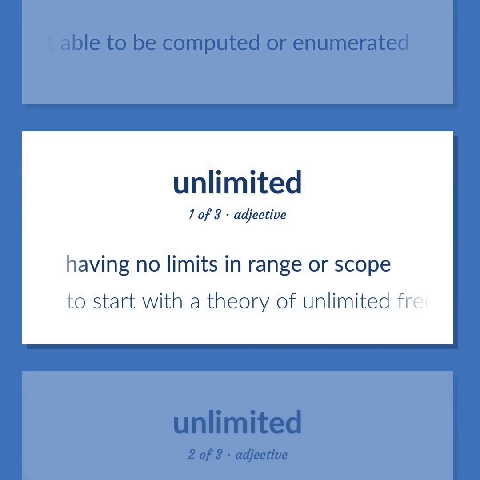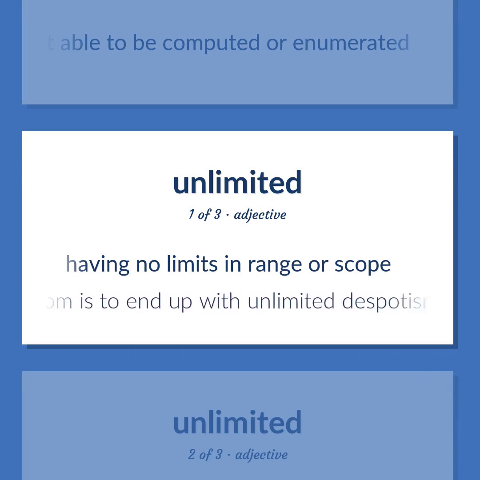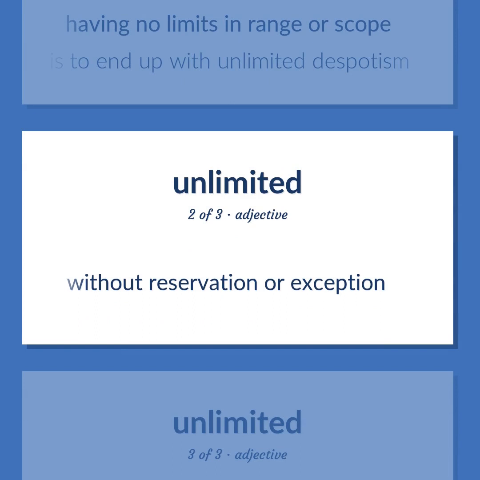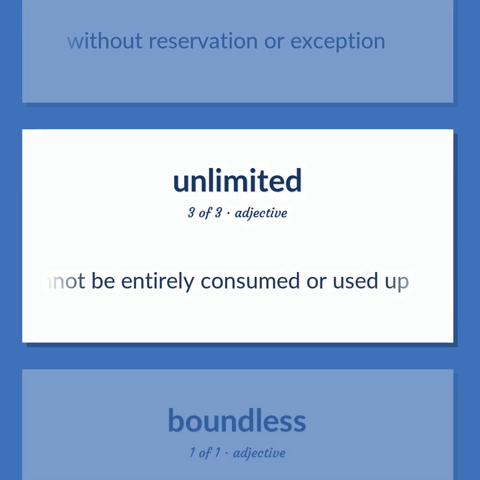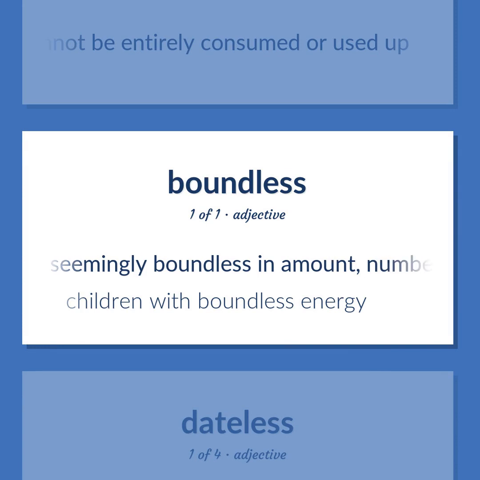Having no limits in range or scope. To start with a theory of unlimited freedom is to end up with unlimited despotism. Without reservation or exception. That cannot be entirely consumed or used up. Seemingly boundless in amount, number, degree, or especially extent. Children with boundless energy.